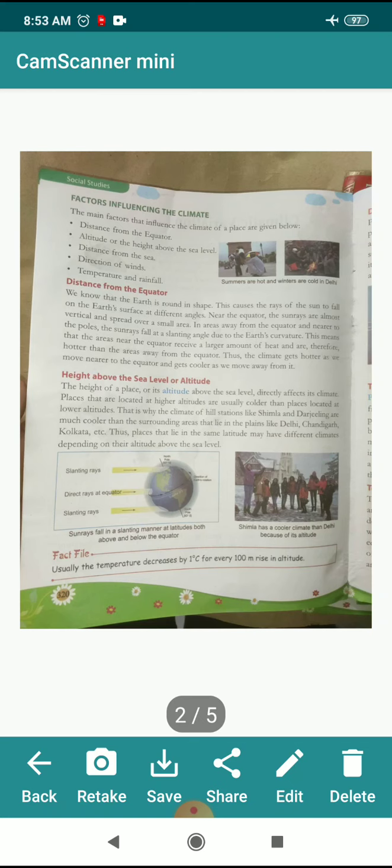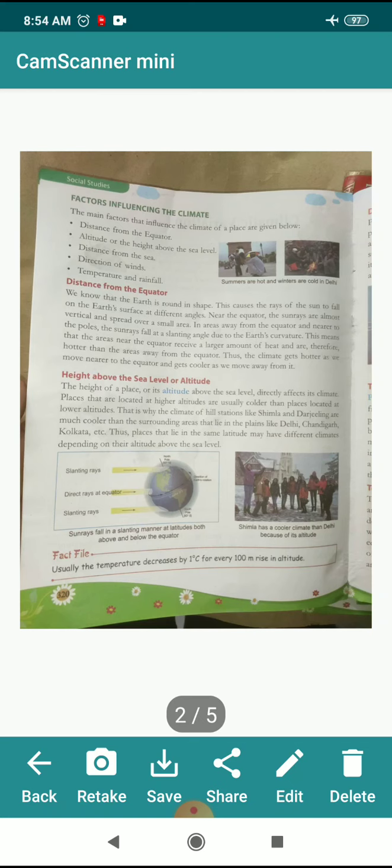Like distance from the sea, a particular area's distance from a sea, the directions of the winds, the temperature and rainfall. The distance from the equator is one of the most important influencers. We know that the earth is round in shape. This causes the rays of sun to fall on the earth's surface at different angles.